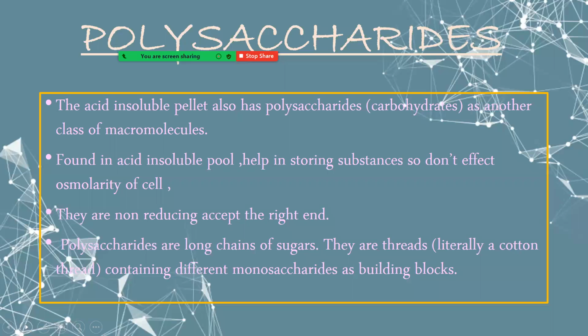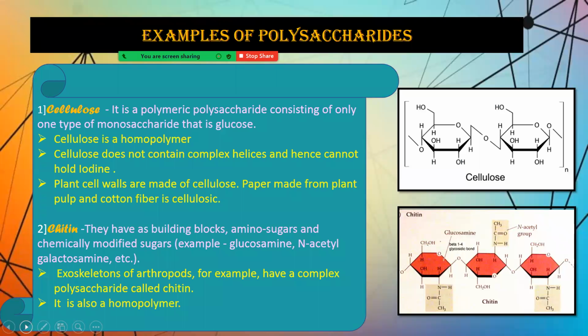Polysaccharides are long chains of sugar. They are homopolymers. They are threads, literally like a cotton thread, containing monosaccharides as building blocks. Some examples of polysaccharides are cellulose and chitin. What is cellulose? As I told you, it's a polysaccharide. It's a homopolymer. Cellulose does not contain complex helixes and hence cannot hold iodine.